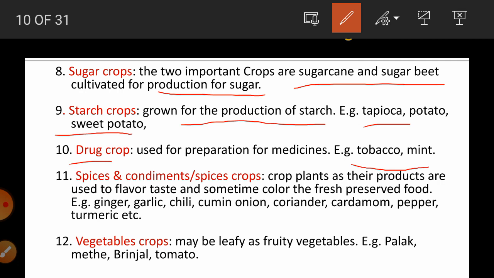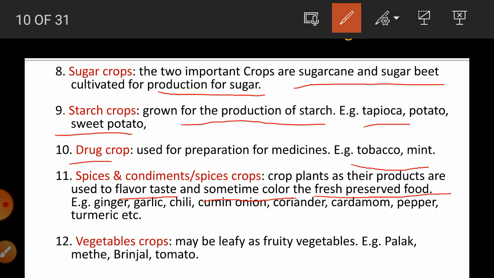The crops whose products are used to flavor the taste or sometimes color the fresh or preserved food are called spice crops. Examples are ginger, garlic, chili, cumin, onion, coriander, cardamom, pepper, turmeric, etc.